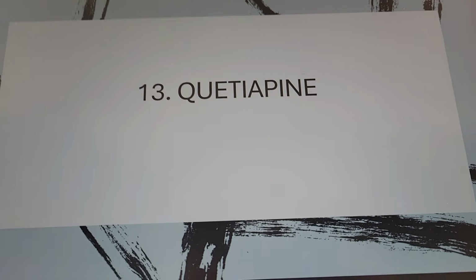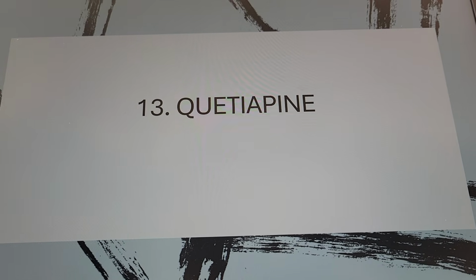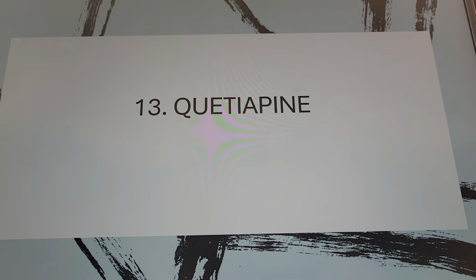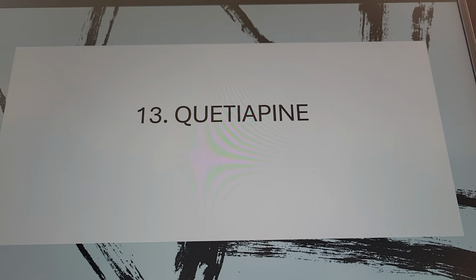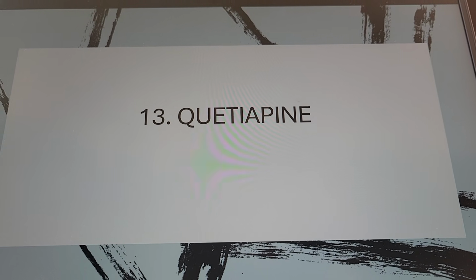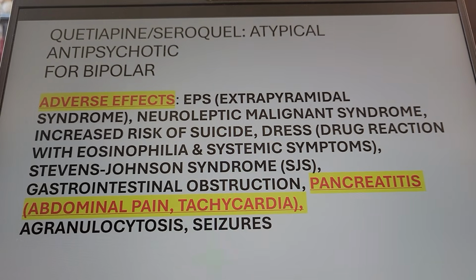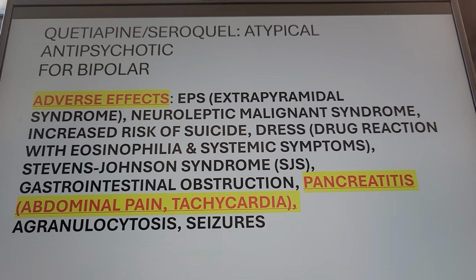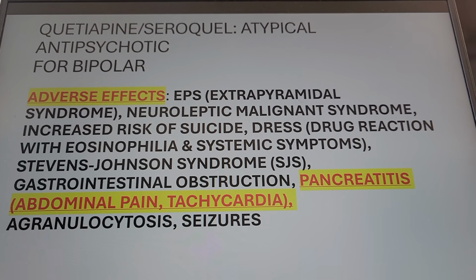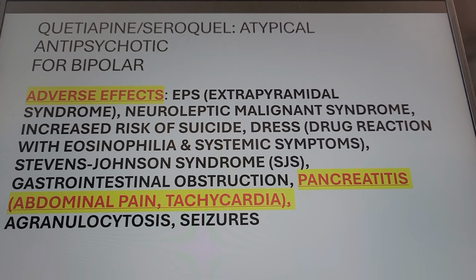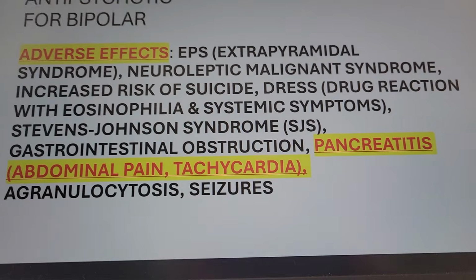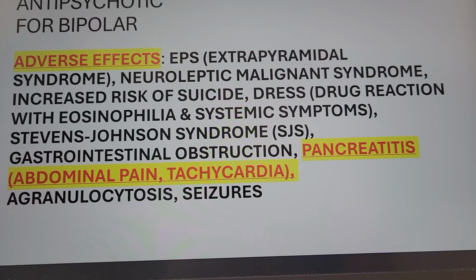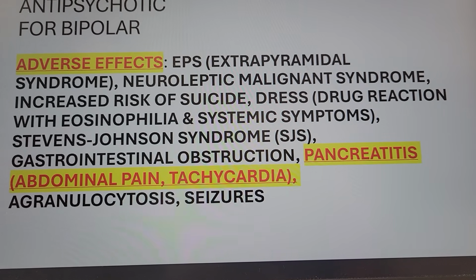Now let's talk about Quetiapine. This is your Seroquel, right? Seroquel, usually we use this for the elderly, right? For children we use Risperidone, but for the elderly we use Quetiapine, Seroquel. So what is this? This is your antipsychotic. We use it for people with bipolar, right? This is your atypical antipsychotic. Okay, atypical. So adverse effect, extrapyramidal syndrome, neuroleptic malignant syndrome.